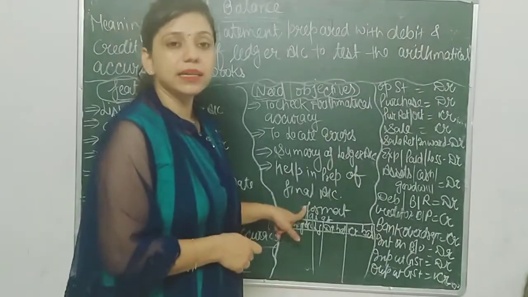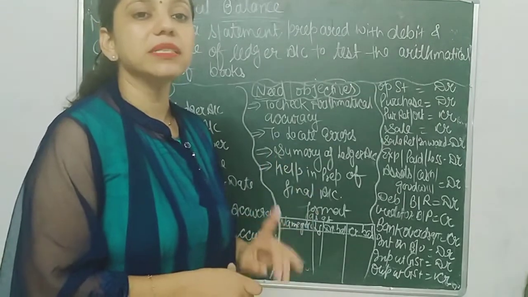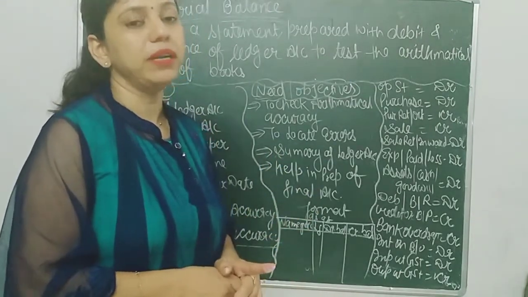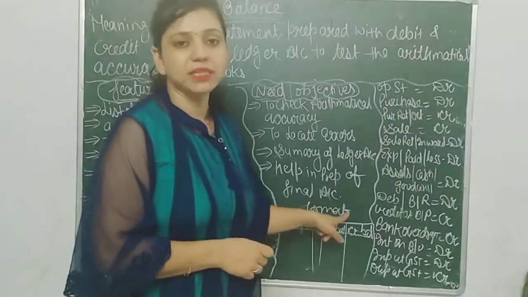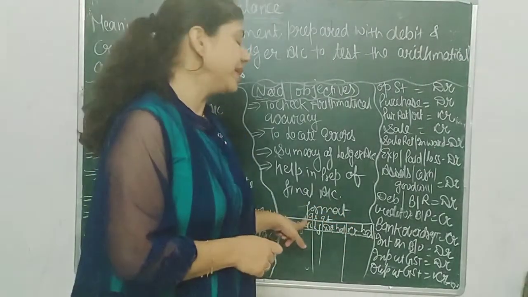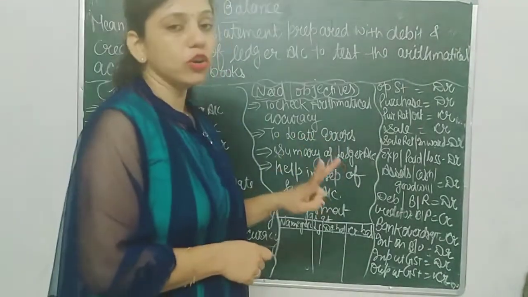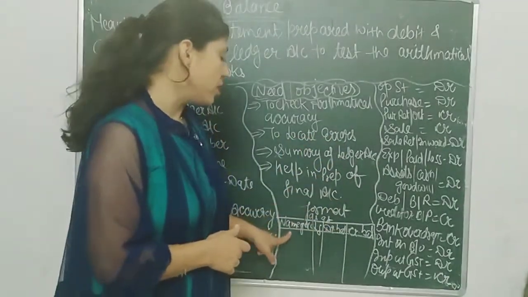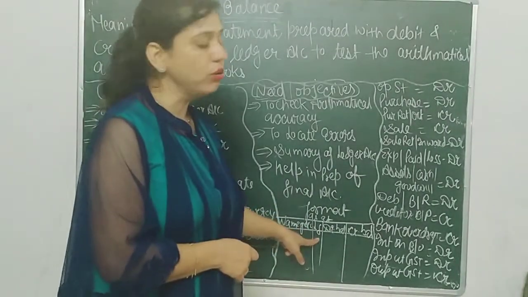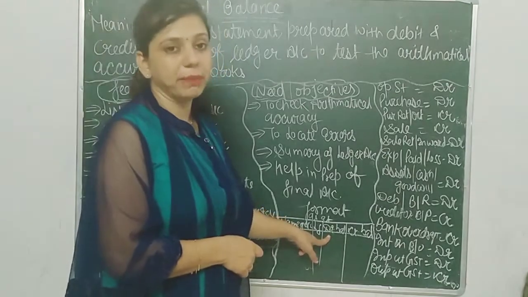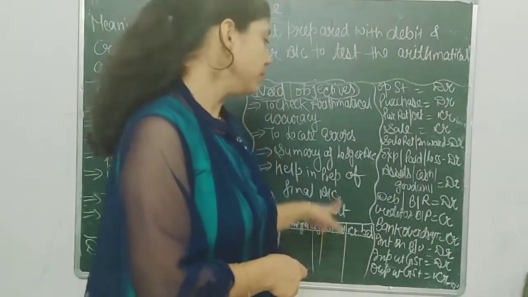So, like other chapters, every chapter has a prescribed format. Trial balance also has a prescribed format. There are 4 columns in it. All of us write trial balance in capital letters. After that, "as at," the date on which it is prepared. The 4 columns are: first column is the name of account, second column is of ledger folio, third column is of debit balance and fourth column is of credit balance.